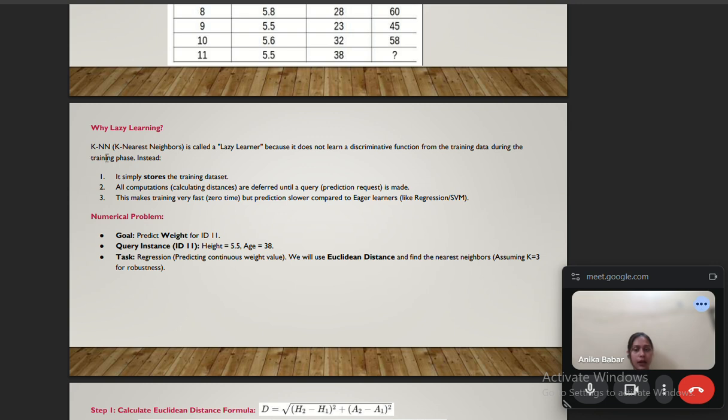So why lazy learning? KNN, which is K nearest neighbors, is called a lazy learner because it does not learn a discriminative function from the training data during the training phase. Instead, first it simply stores the training data set. Second, all computations are deferred until a query is made, and this makes training very fast but prediction slower compared to eager learners. So the numerical problem, you can go through it.